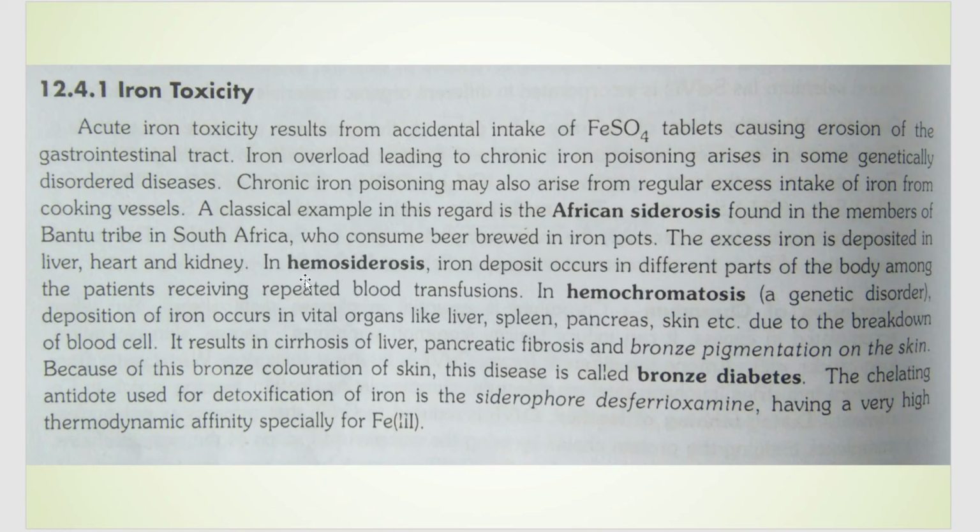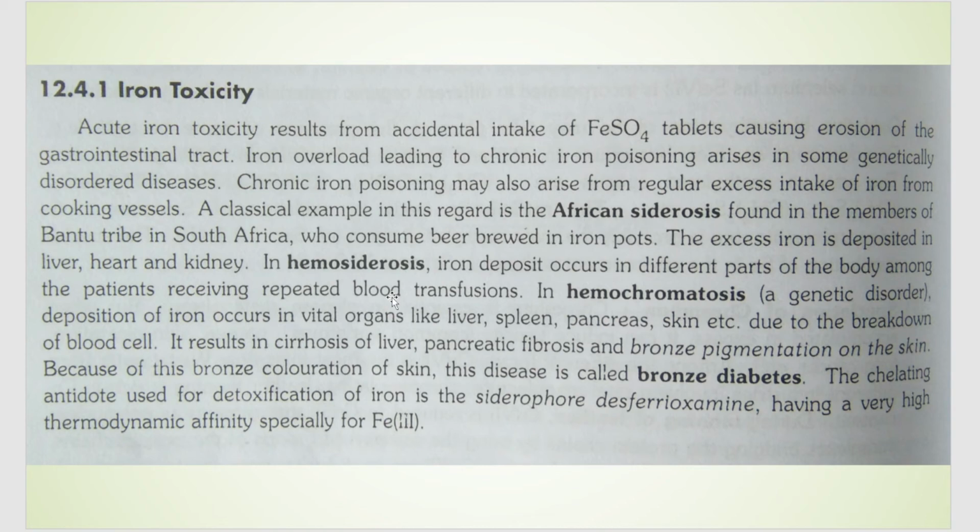Then there is one more disease called hemosiderosis. Here the deposition of iron occurs in different parts of the body. This is seen in patients who get repeated blood transfusions, because blood, hemoglobin, contains iron.